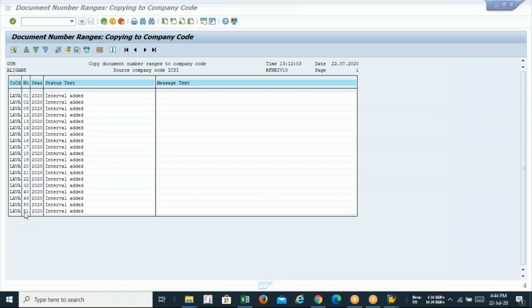Yes, sir. I think you have understood. 49, I think, is for automatic payment. Check it. So the inventory document. 49 is for the inventory document and goods issue. Yes, 49 is for inventory document and goods issue. Okay. So I think you have understood what is the meaning of this number range.